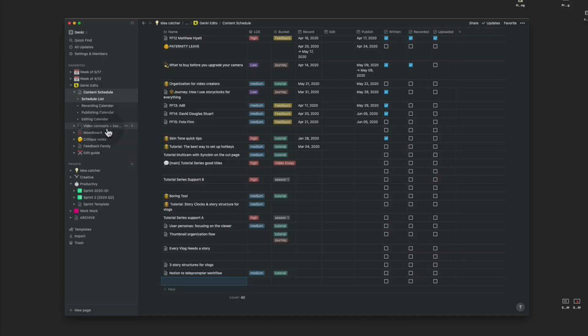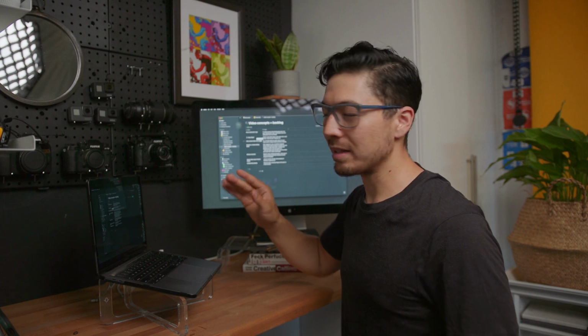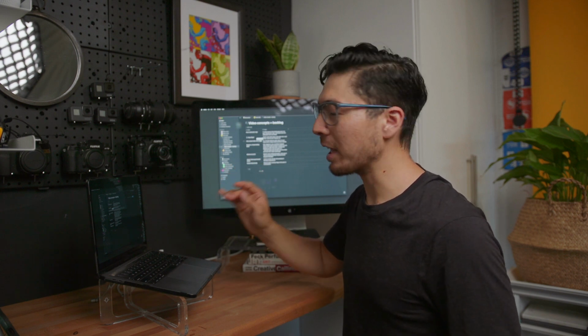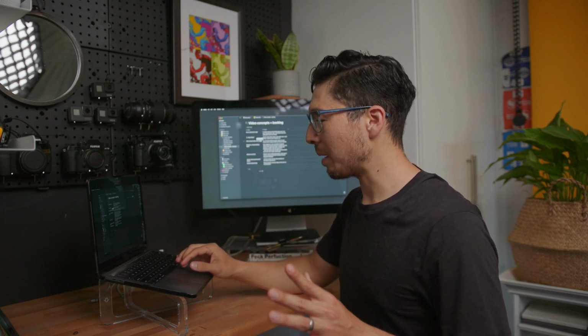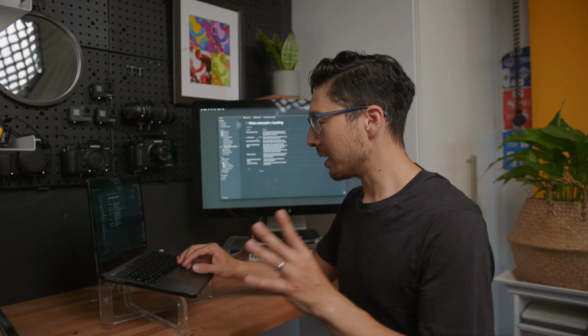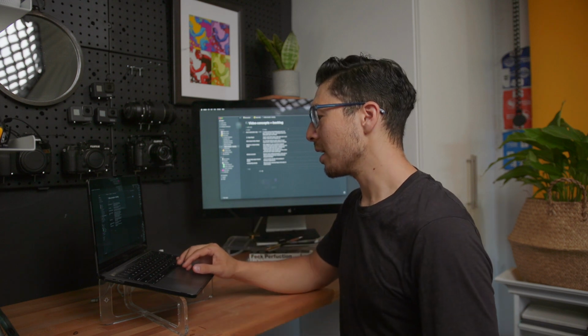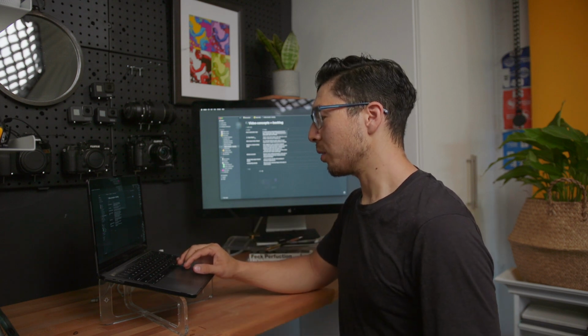For random ideas and things that I'm not quite sure I want to add to that list yet, I have a separate table for video concepts and a backlog of its own. These are more high-level ideas that don't really have any concrete outline or execution yet, but something that I think might be a topic that I want to cover or something that I see an opportunity for. Again, it's a table, but this one is very simple. There's no dates, recording, anything like that, just a section for notes and a brief name.